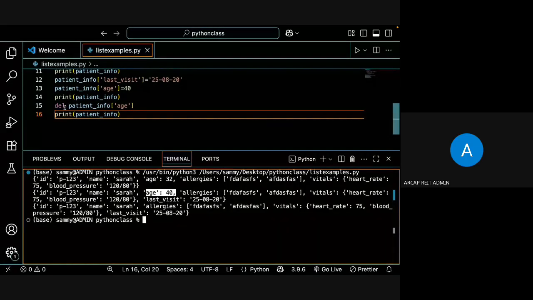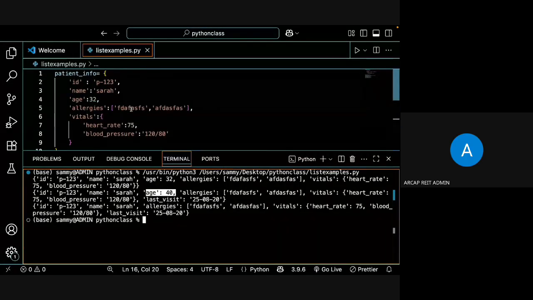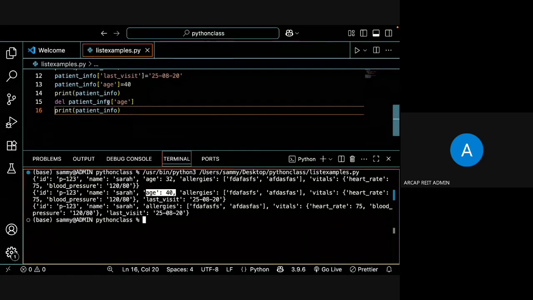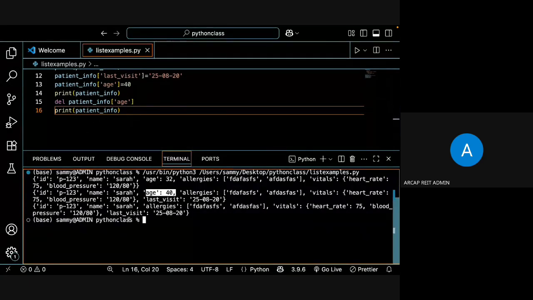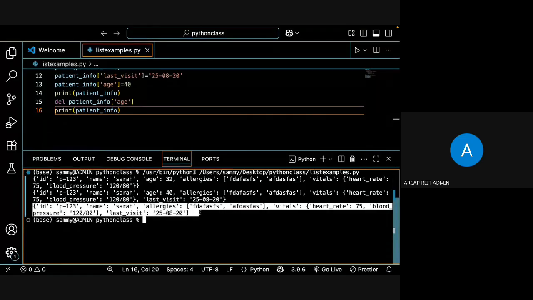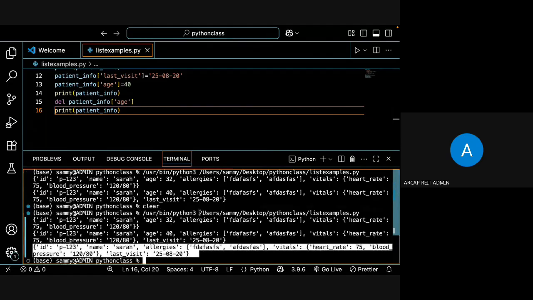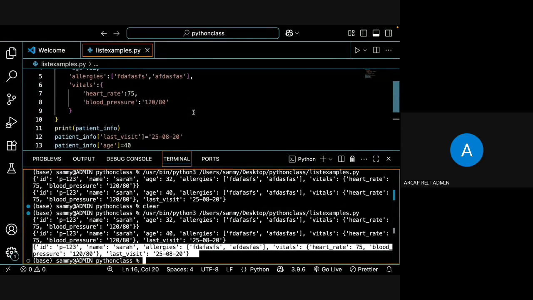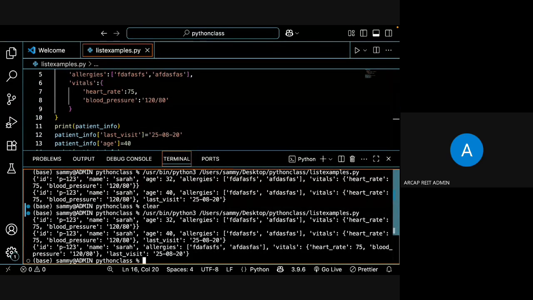Then I deleted the key and value pair, that is age, right? So now when we printed, there is no age. You can see here there is no age. Okay? So like that, we can work with the dictionary. Now you can continue.